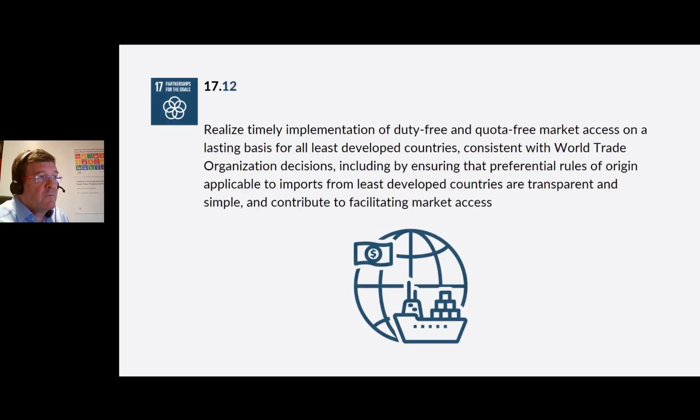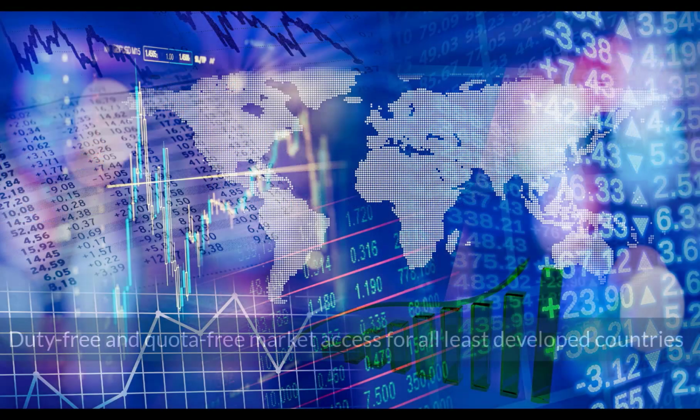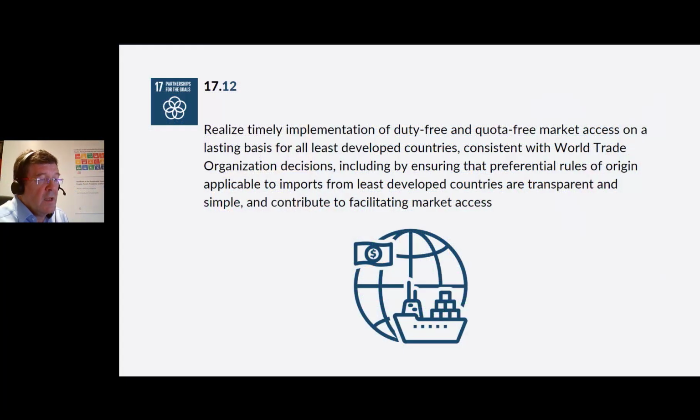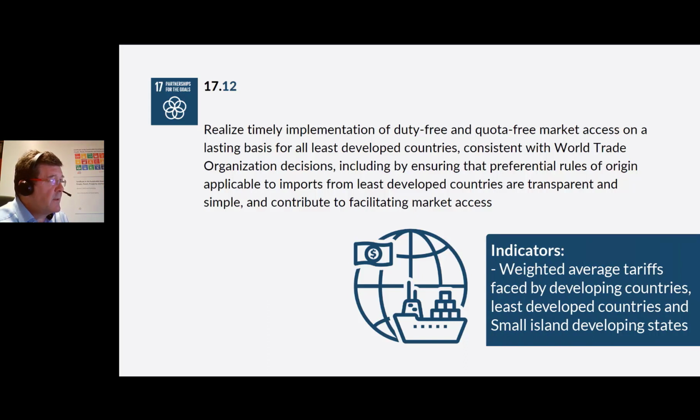Target 17.12. Realize timely implementation of duty-free and quota-free market access on a lasting basis for all least developed countries, consistent with WTO decisions, by ensuring that preferential rules of origin applicable to imports from least developed countries are transparent, simple, and contribute to facilitating market access. So this is just a way of equalizing the table for the players from the less developed countries. If tariffs are so high, least developed countries cannot access the market, how are they to improve their situation? The indicator for this are the weighted average tariffs faced by developing countries, least developed countries, and small island developing states.